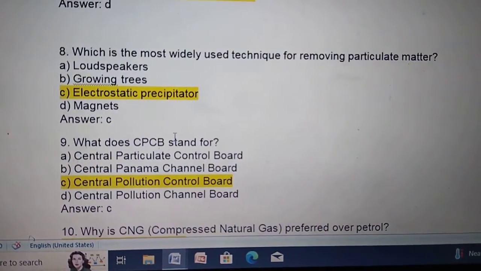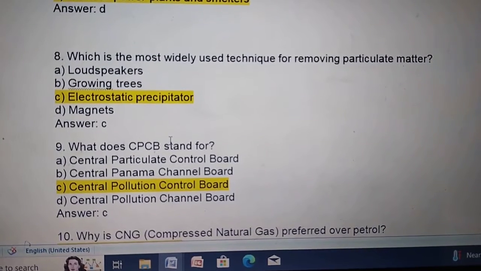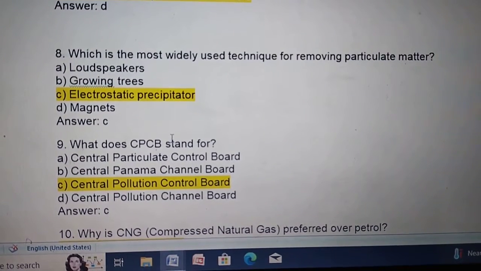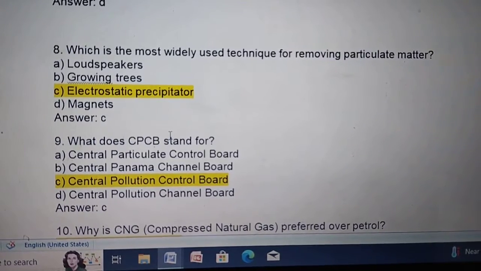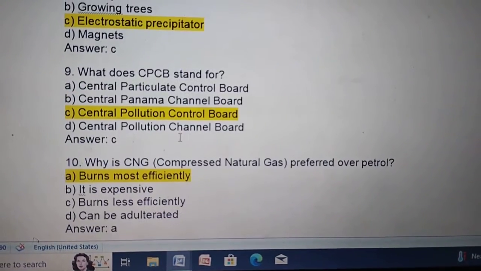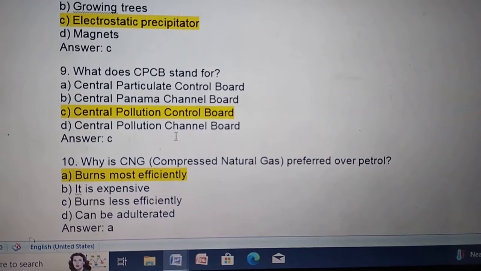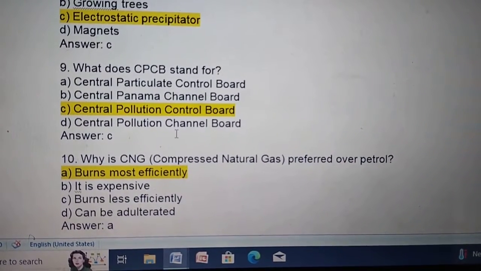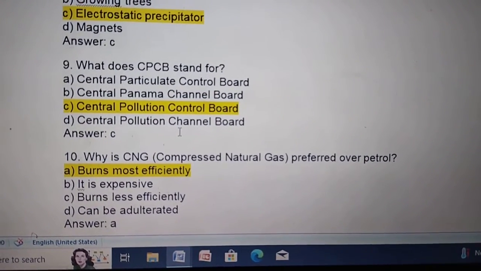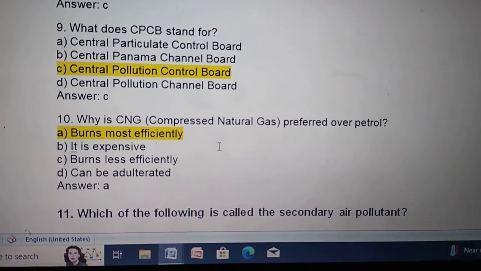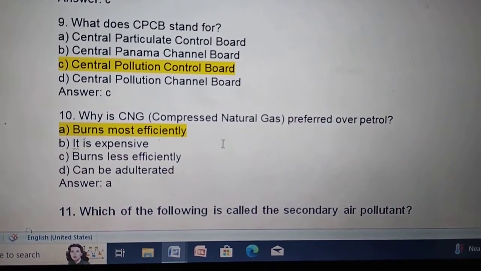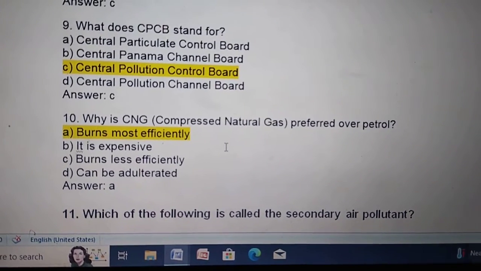8. Which is the most widely used technique for removing particulate matter? Electrostatic precipitator. 9. What does CPCB stand for? Central Pollution Control Board. 10. Why is CNG, compressed natural gas, preferred over petrol? It burns most efficiently.